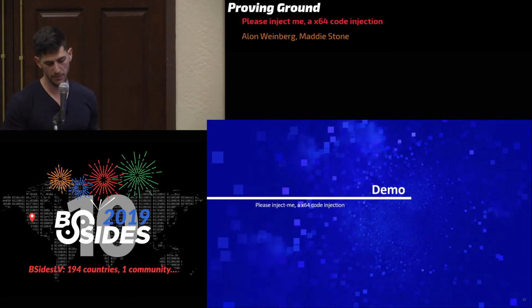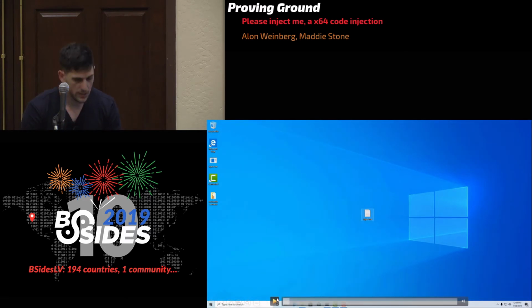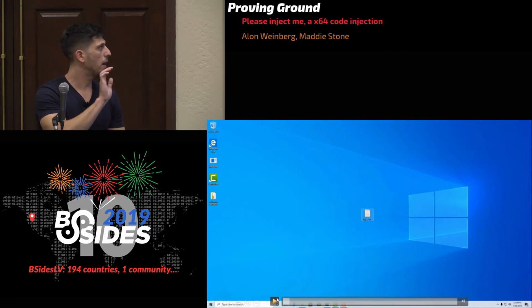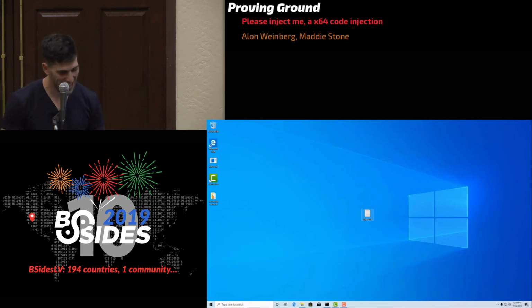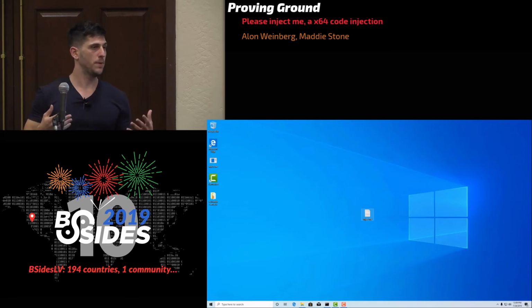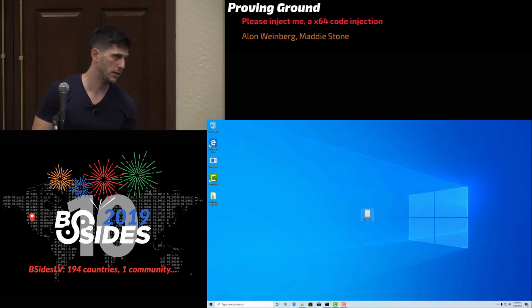Okay, now time for demo. Great. Okay, so in this demo, well, it's not in a good quality, but I'm going to show you that I'm going to open a Notepad. Then I'm going to inject code into this Notepad, and you're going to see a message box that shows the command line of Notepad. So that's what you're going to see.